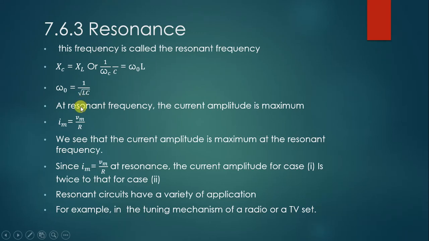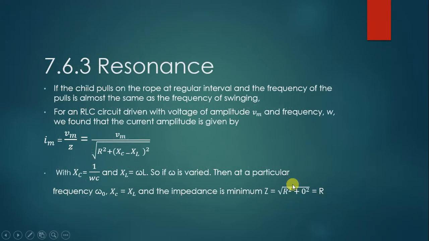At the resonant frequency, the current amplitude is maximum. See here, at the resonance frequency XL is equal to XC, so these terms will be 0.